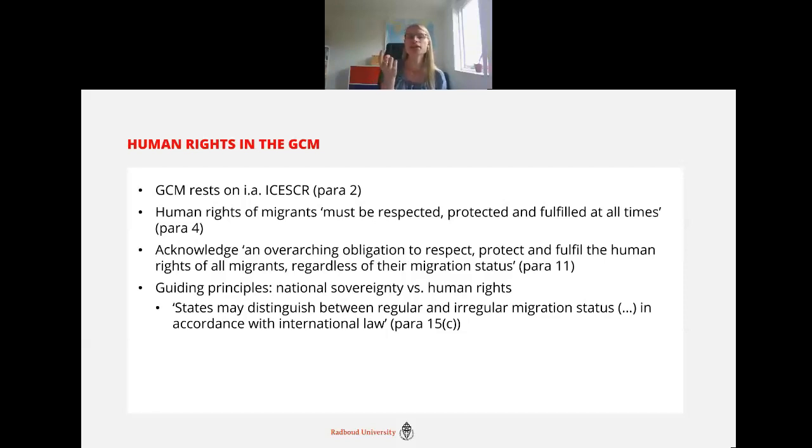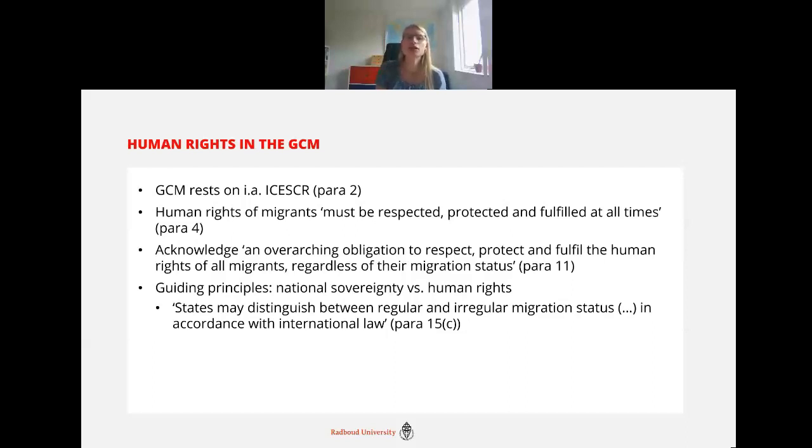And so here we see that this difference between regular and irregular migration status starts to make a difference, although because it has to be in accordance with international law, as we will see later, the principle of non-discrimination does put some limits to the extent to which states can actually make this distinction, but they really emphasize that they could make it.